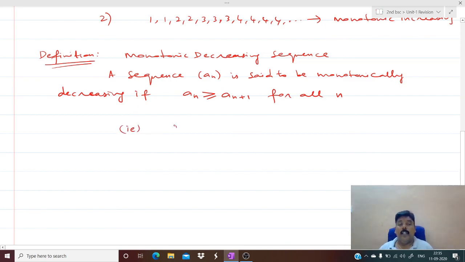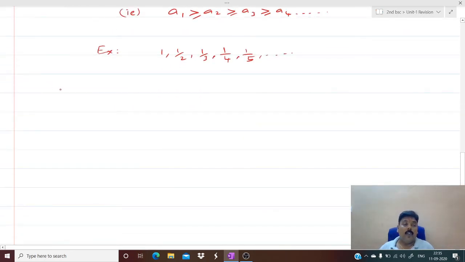So if I put n equal to 1 and 2, you can understand easily. a1 will be greater than or equal to a2, a2 will be greater than or equal to a3, greater than or equal to a4 and so on. So as you go from left to right, the sequence decreases. I can give an example: 1, 1/2, 1/3, 1/4, 1/5, etc. is a good example of a monotonic decreasing sequence.